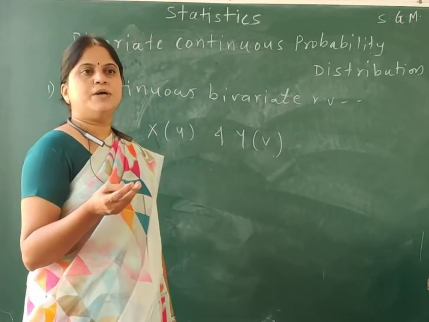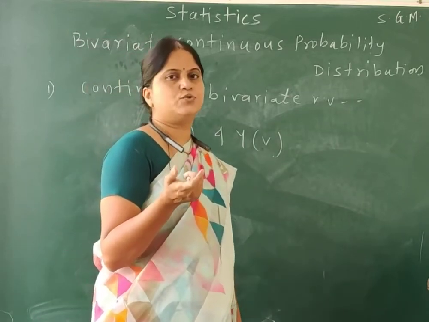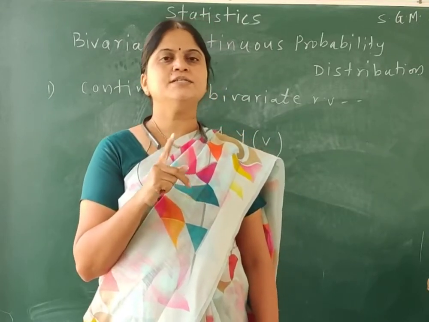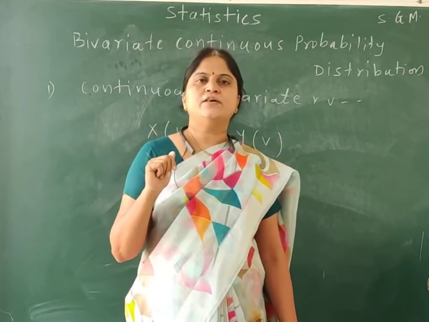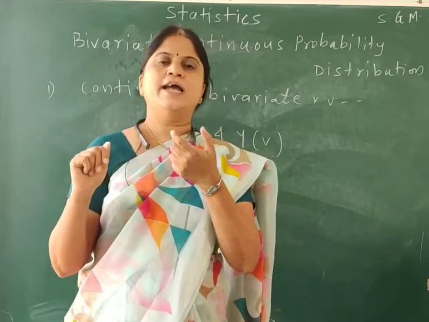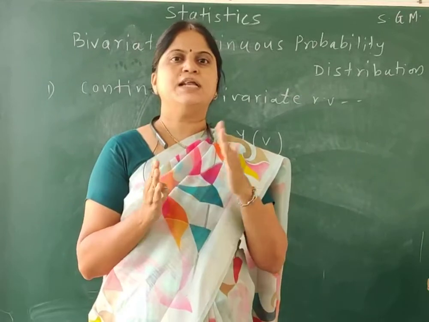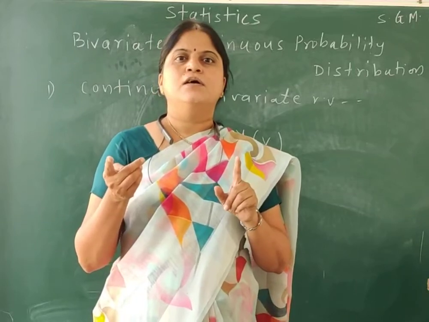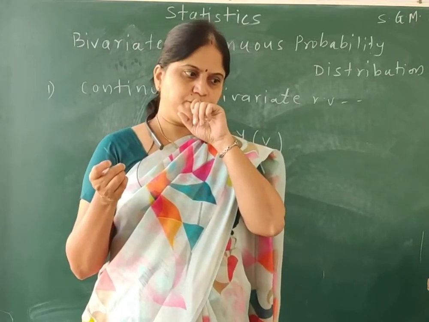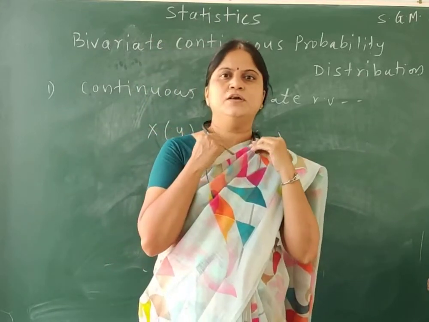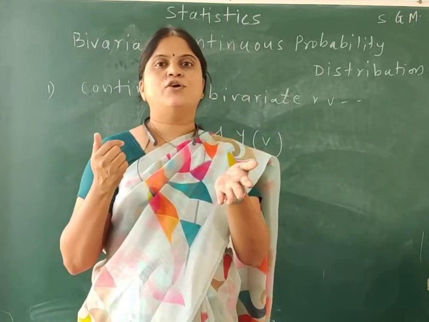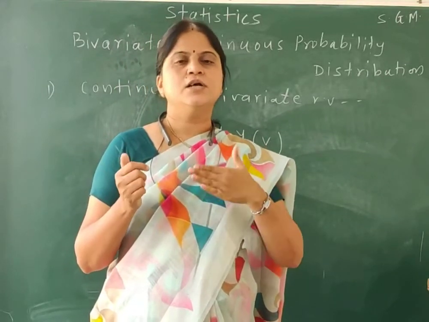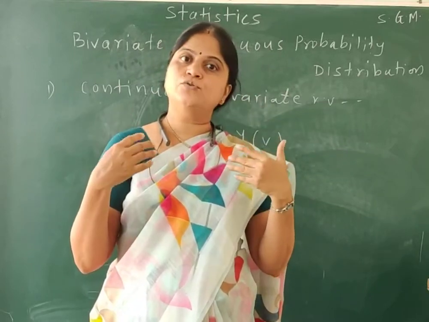For example, we can take the height and weight of a person. Since we are considering two quantities, height and weight, it is bivariate. Suppose I have divided the students into categories as male and female, that is my random variable x. And y is the random variable, whether they are using an Android mobile or a regular mobile, or not using any mobile.